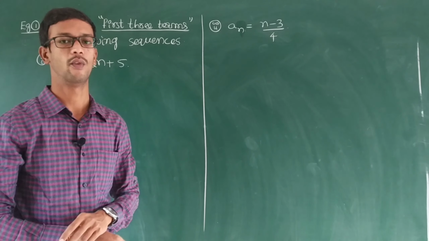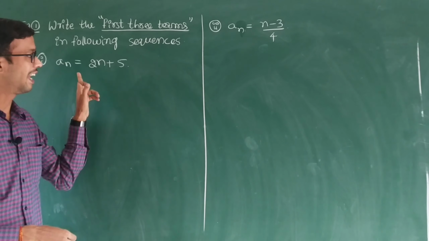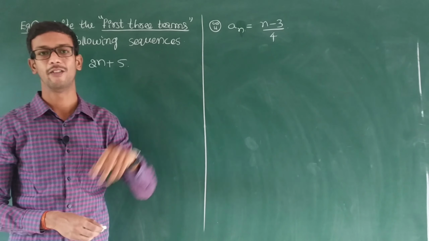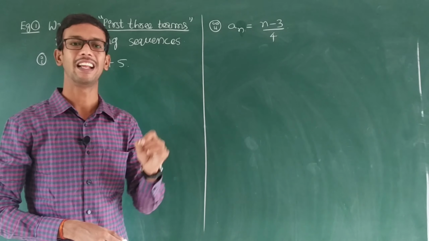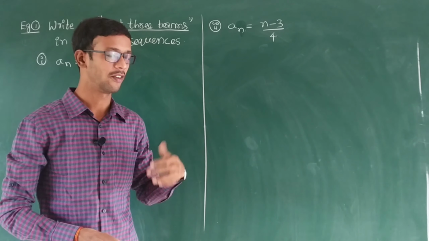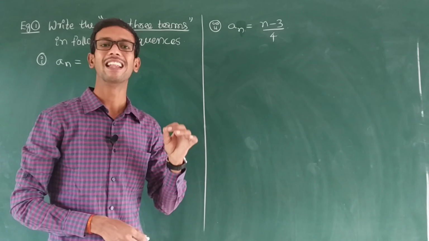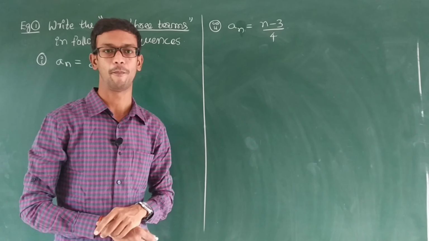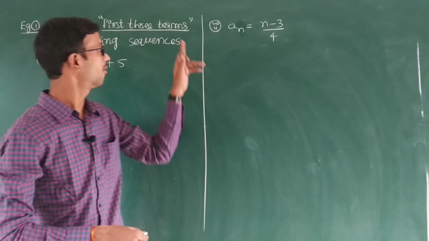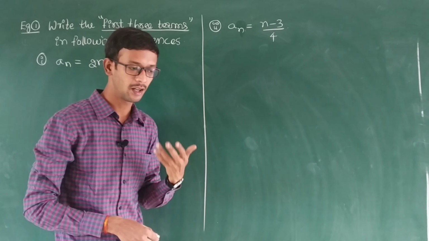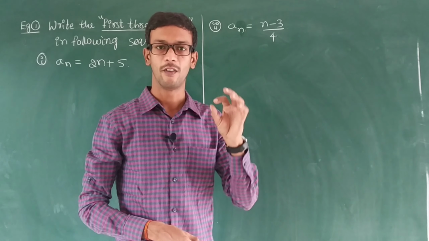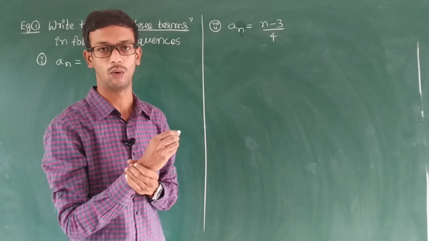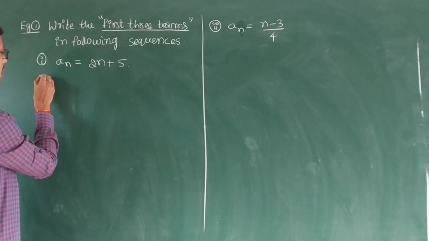Here an is nothing but the nth term they have given. Previously we also discussed that if you know the nth term, we can find any term in the sequence. And then the first three terms: first term, second term and third term. Don't go through zero.